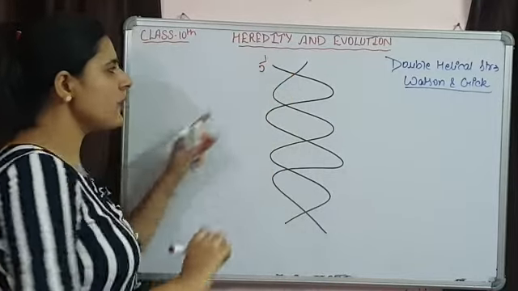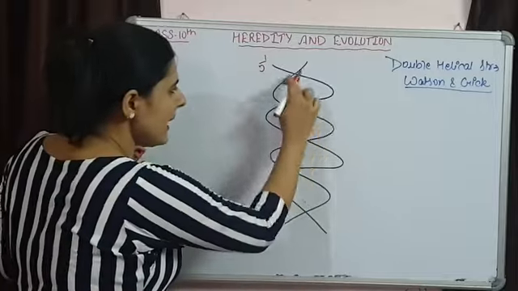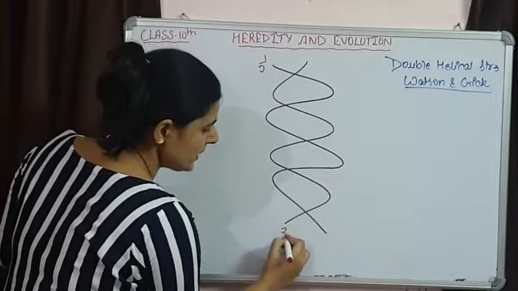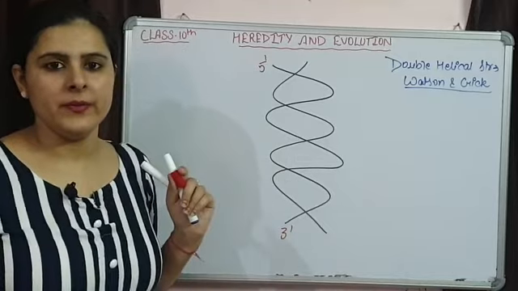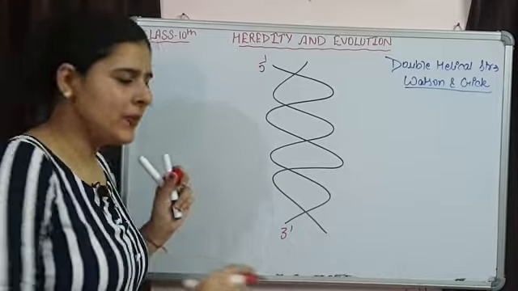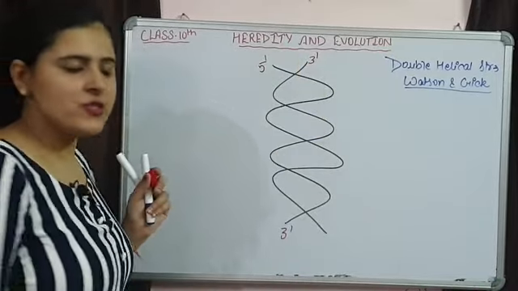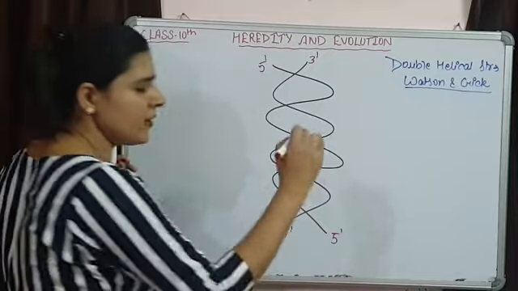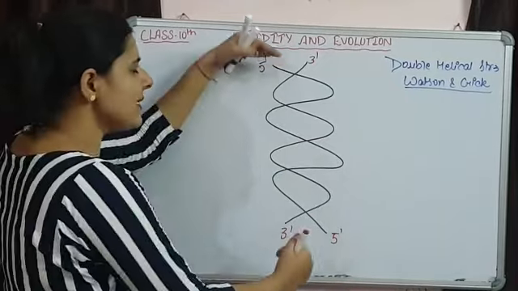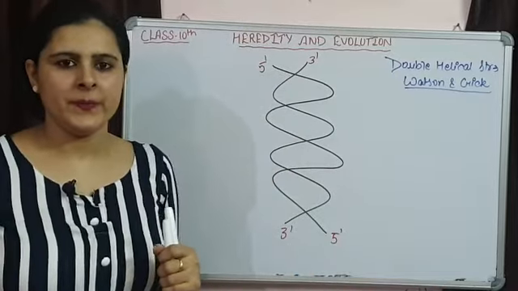Say if this is the 5' end of this DNA strand, so the opposite end of this strand is going to be the 3' end. They are running anti-parallel to each other, so this will be the 3' end of another strand and this will be the 5' end of this strand. So दोनों ही एक दूसरे से opposite run करते हैं, so polarity is going to be different.